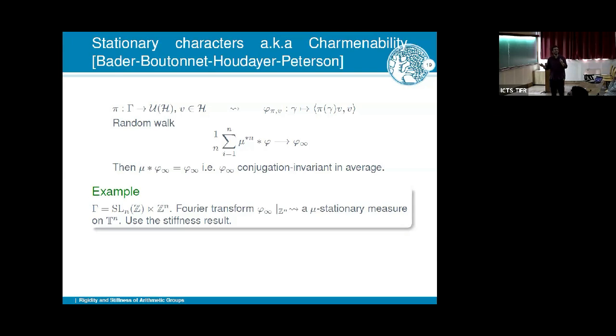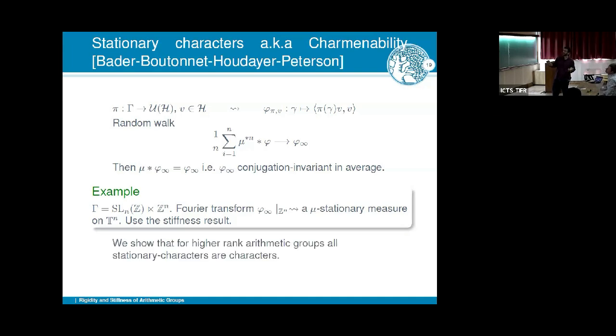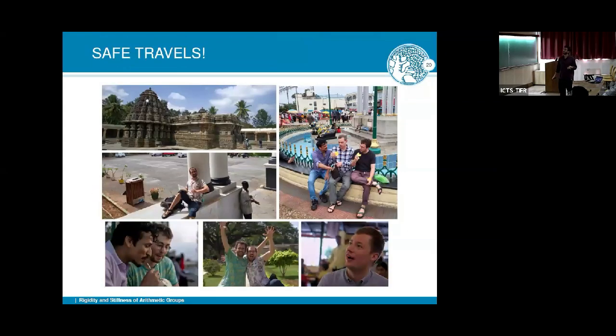So it goes by the same philosophy as Tzachi Gelander's talks, that knowing things about stationary objects is much better than about invariant objects. And the reason is that stationary objects always exist. You can always just take averages and get a stationary measure. So we actually show that all stationary characters are genuine characters, and this is it.